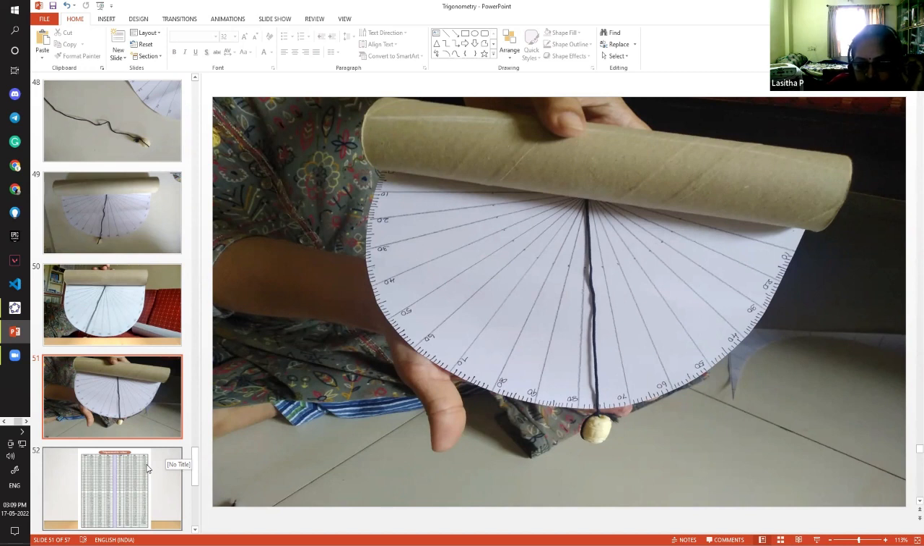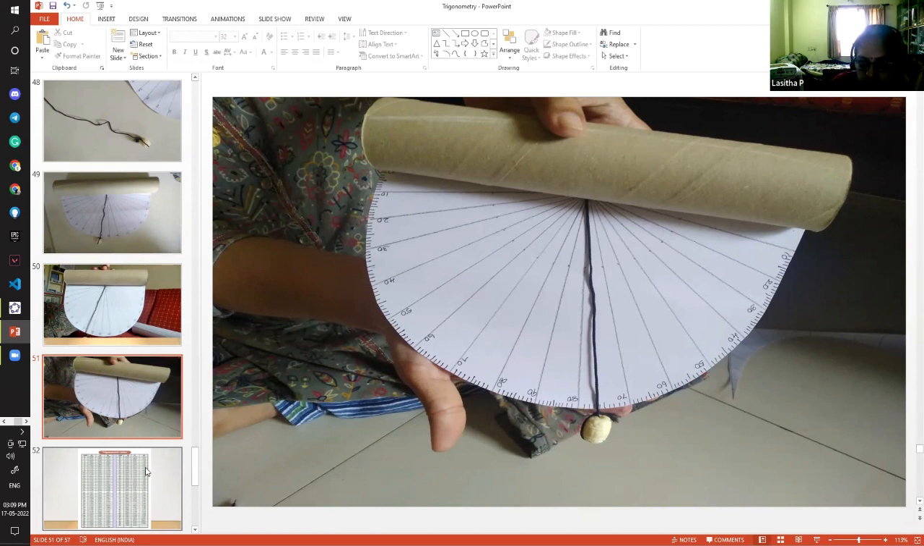Through that cylinder, you have to look at the object. Then you find out where the thread is measuring. That is the angle of elevation or the angle of depression.